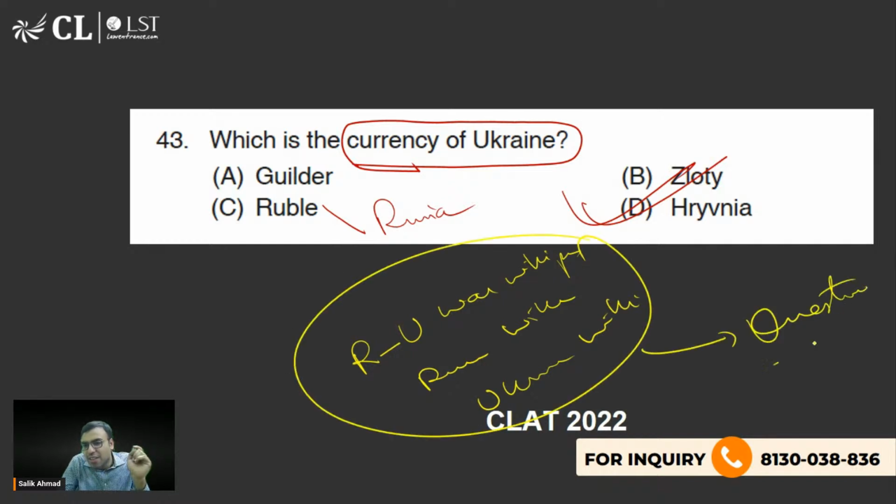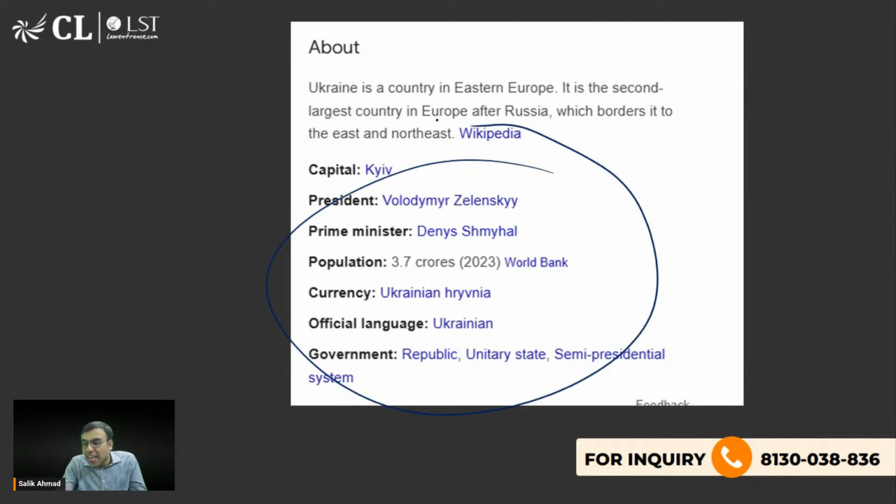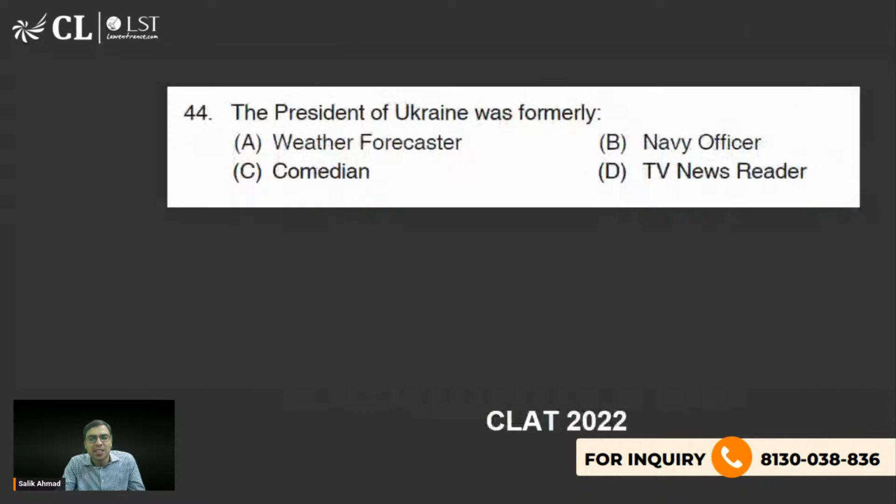ऐसे ही होगा ना. क्वेश्चन मेकर कहां से उठाए क्वेश्चन? यही से उठाएगा ज्यादातर केस में. हाँ, it can pick questions from other news article, but this is the easiest one to pick. ठीक है. So ऐसे आपको सोचना होगा एग्जाम में. ठीक है. So that is why I'm saying, even when you are preparing, you have to think like that. Think like the question maker, है ना? So that is what you should be doing.